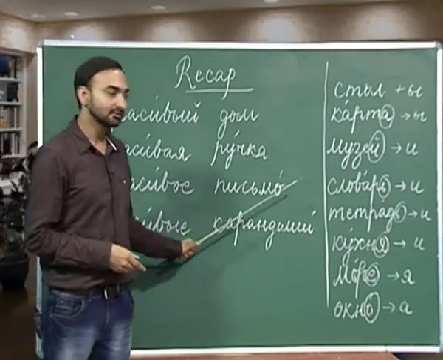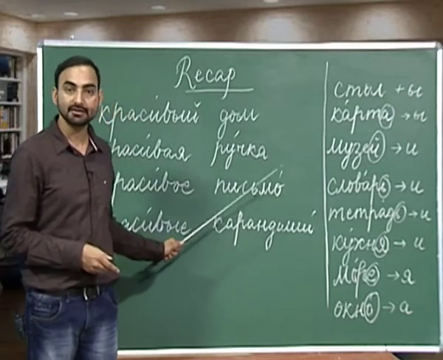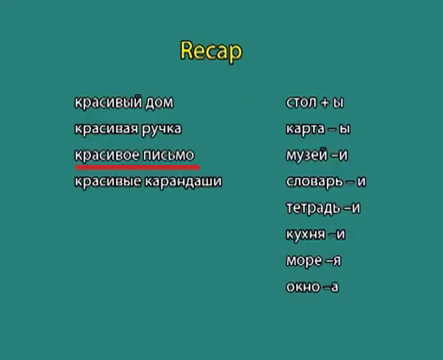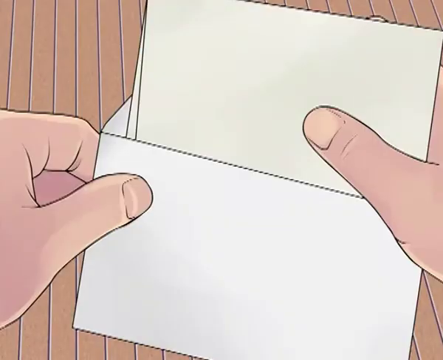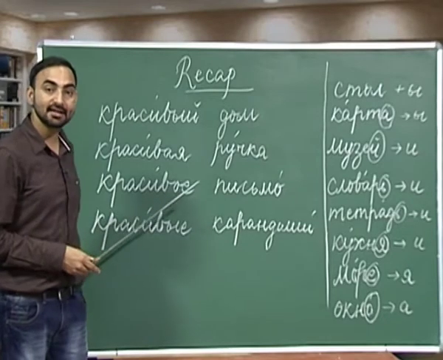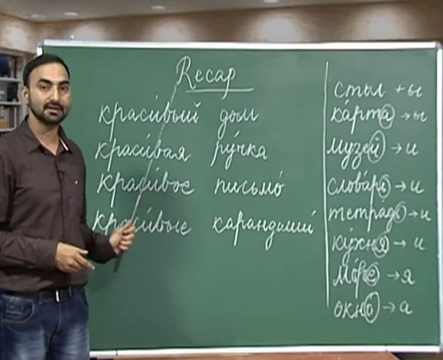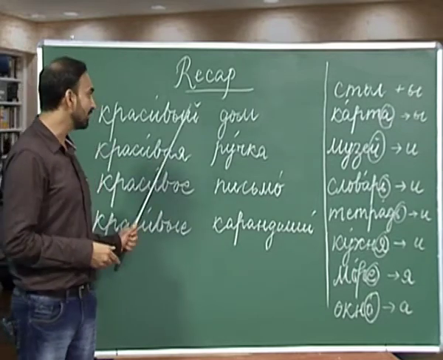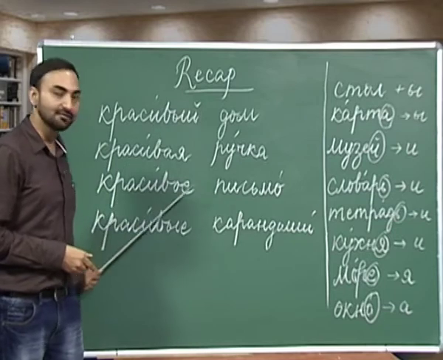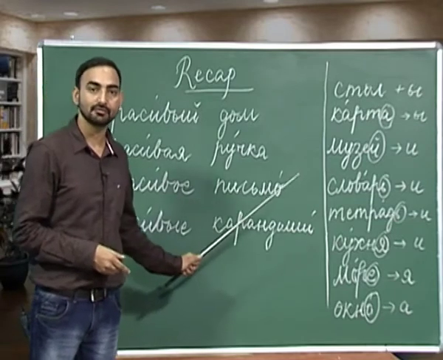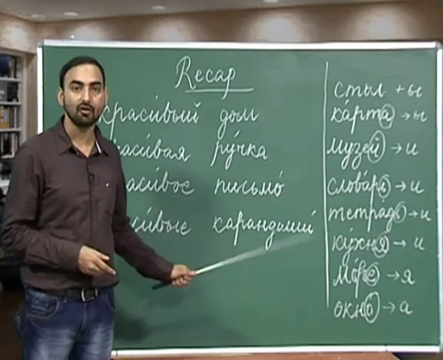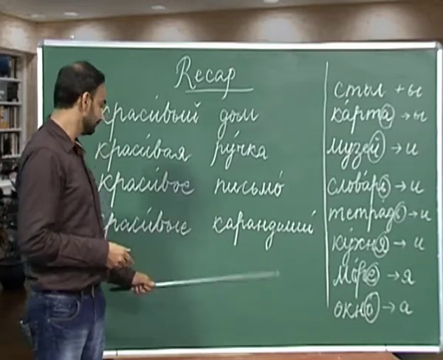The third noun I have written is a neuter gender noun with hard vowel o ending. Pismo, pismo is letter and we are using krasivaya pismo. So, the neuter gender singular number of krasivy is krasivaya, krasivaya pismo, a beautiful letter or beautifully written letter.